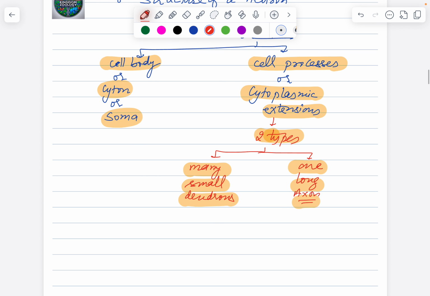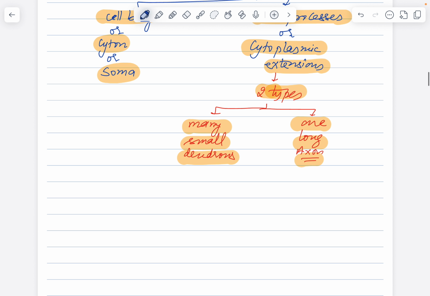If I draw the diagrammatic representation of what I have mentioned above, we can do it this way. These are finer thin branches over here. All the fine thin branches we can notice are joining together to form a slightly thicker structure in the center.